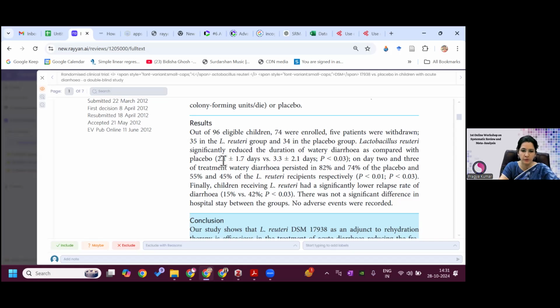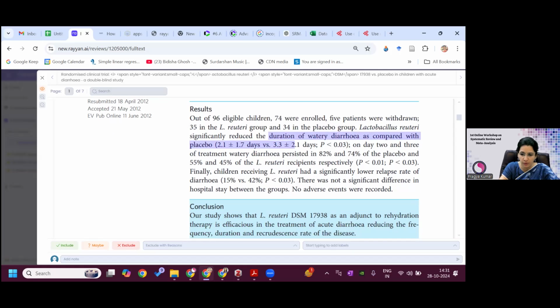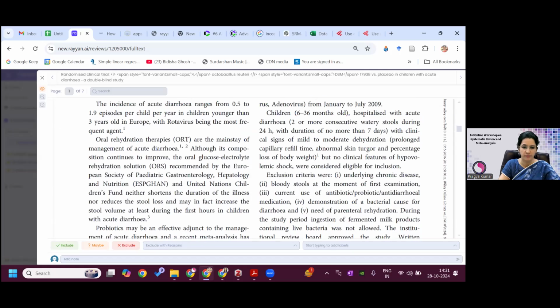Then you can see here, outcome was the main duration of the diarrhea. It is there. If I go down, I will see the result.